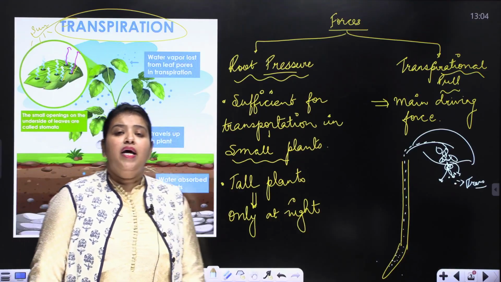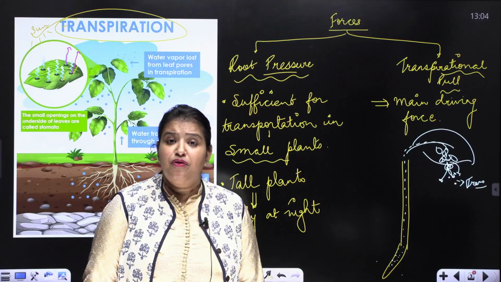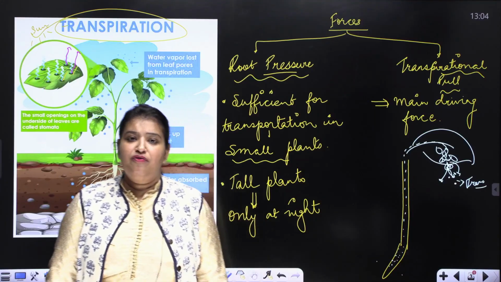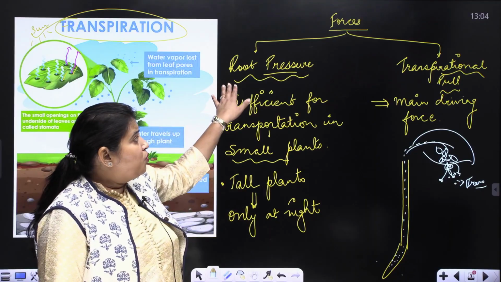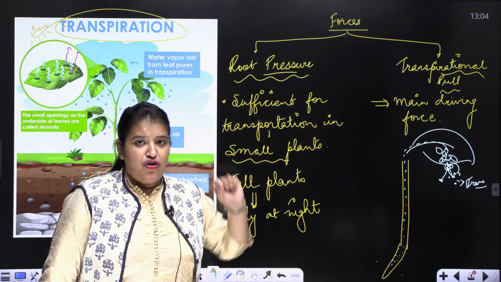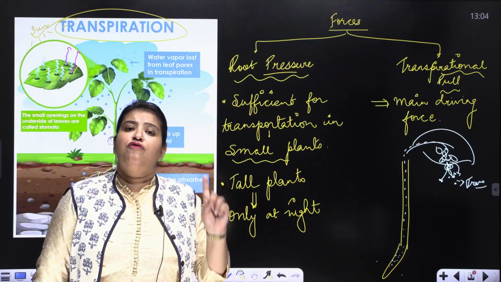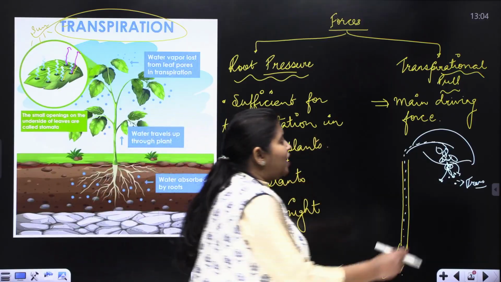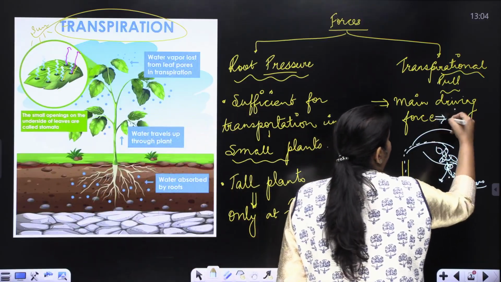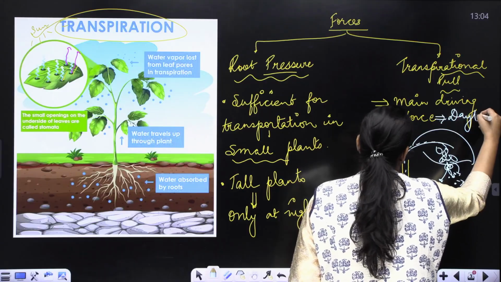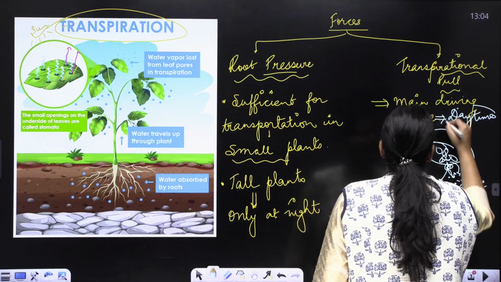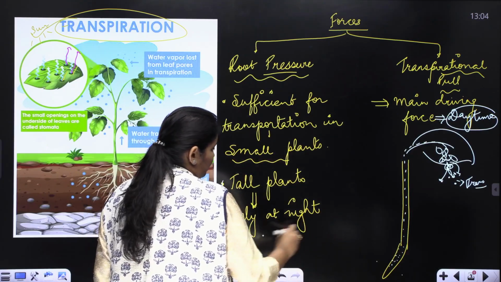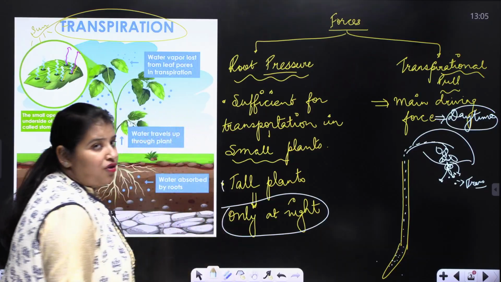So, what are the two main factors responsible for the conduction of water? Yes, the two main factors are the root pressure and the transpirational pull. But in case of tall trees, transpirational pull is the main driving force during daytime, and at night it needs the root pressure.